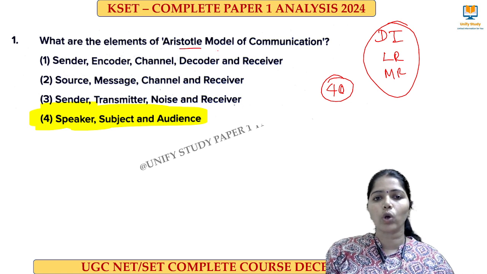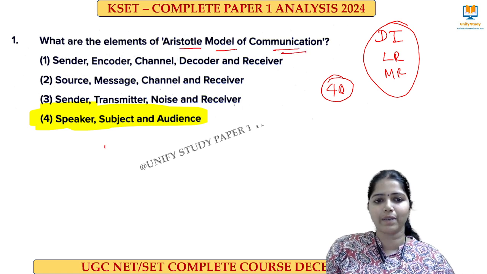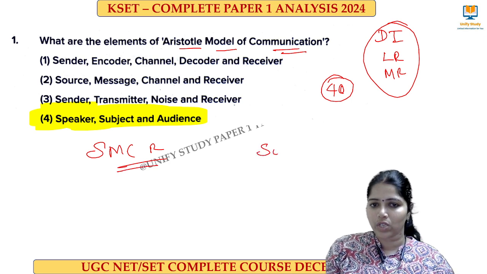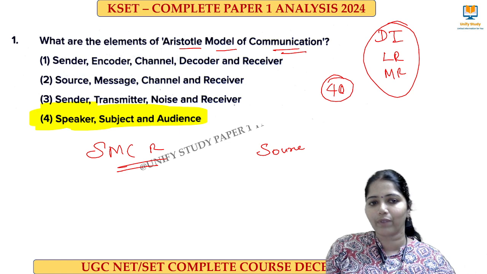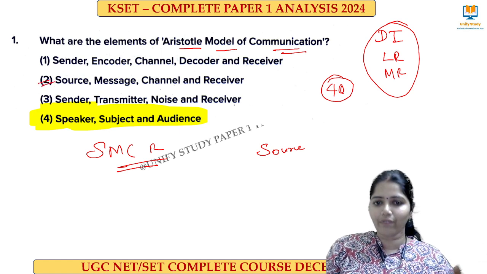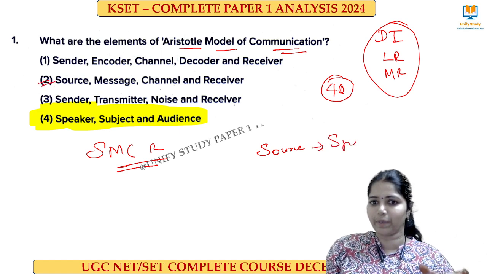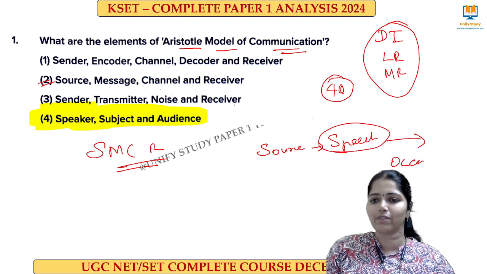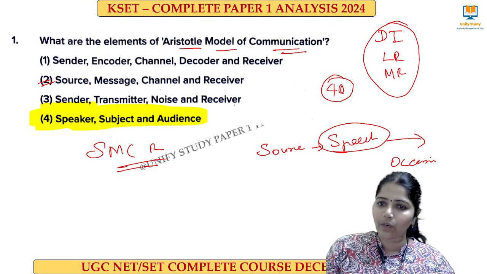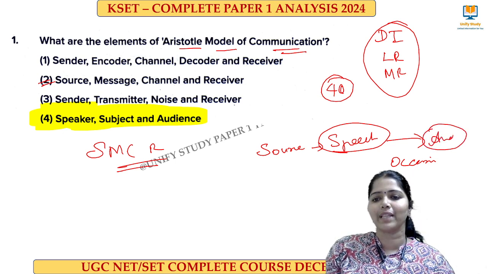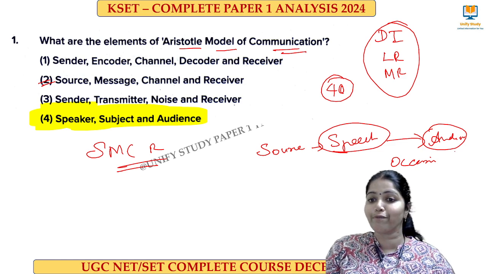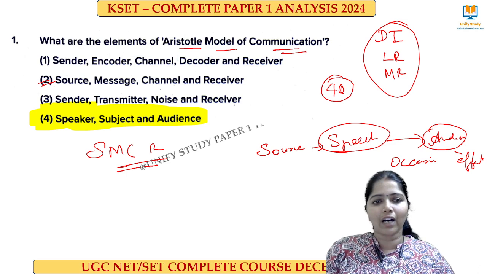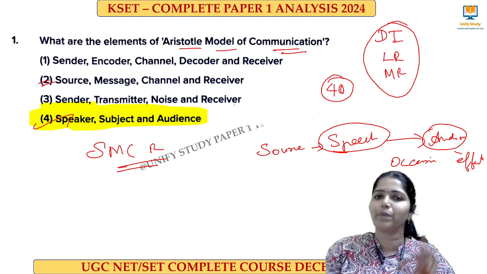What are the elements of Aristotle model of communication? See, this has been confused with the SMCR model. And here in Aristotle model, we have the source. So what I thought is the speaker is the source. That's why I gave this answer. So we have the source and the message, whatever speech is being made, that message will be there. And on an occasion, that person, he or she, will talk. And then who will be there? The audience will be there. And there will be some kind of an effect. So this is what comes under the Aristotle model of communication. Based on this, the 4th option will be the right answer.